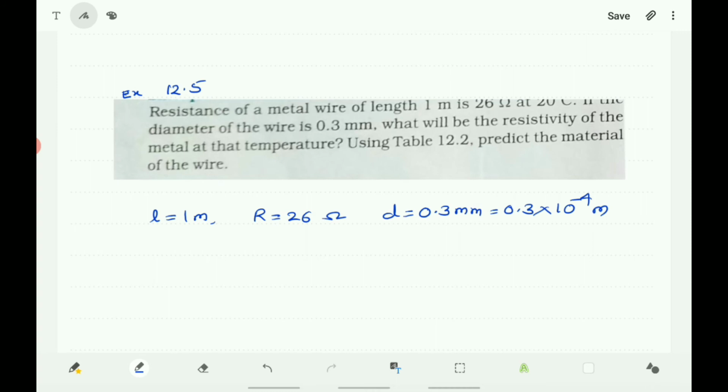Then you need the radius to find the area of the metallic wire. So r = d/2, that is 0.3 into 10 to the power of minus 4 m divided by 2, so it is 0.15 into 10 to the power of minus 4 m.